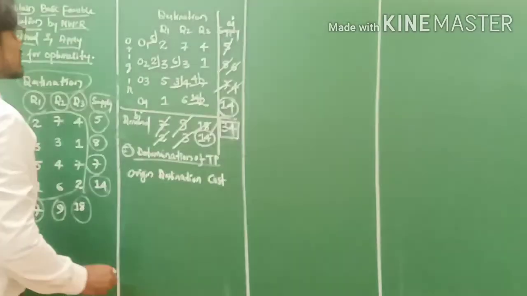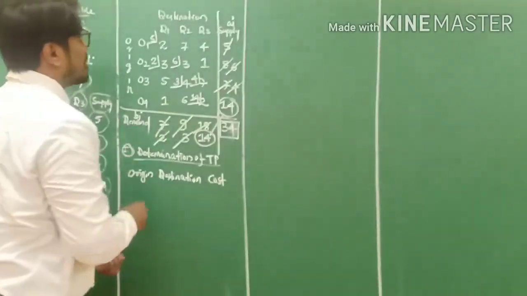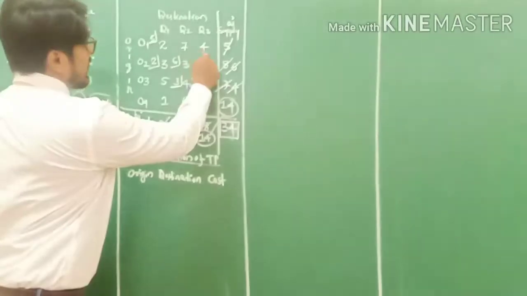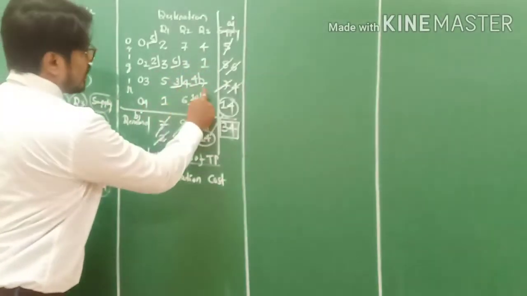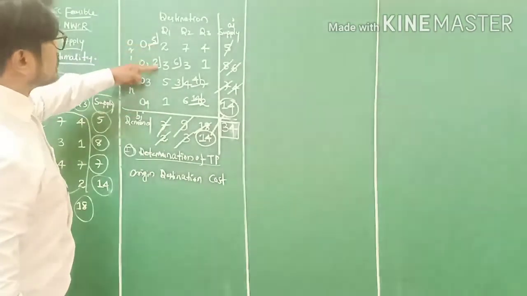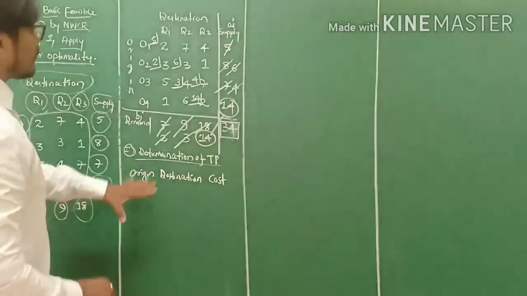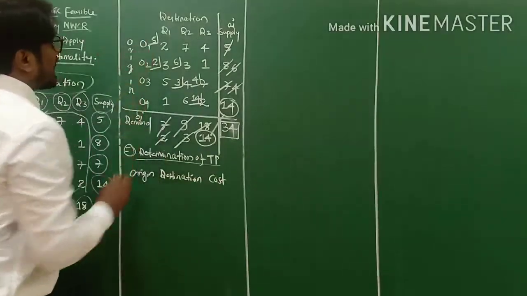So first, allotted cells. See, this is the matrix, and how many allotted cells are there in the matrix? This is allotted, empty, empty, allotted, allotted, empty, empty, allotted, allotted, empty, empty, allotted. So how many allotted are there? 1, 2, 3, 4, 5, 6 allotted cells are there. So we'll calculate the total cost for these 6 allotted cells, where we already supplied our goods.